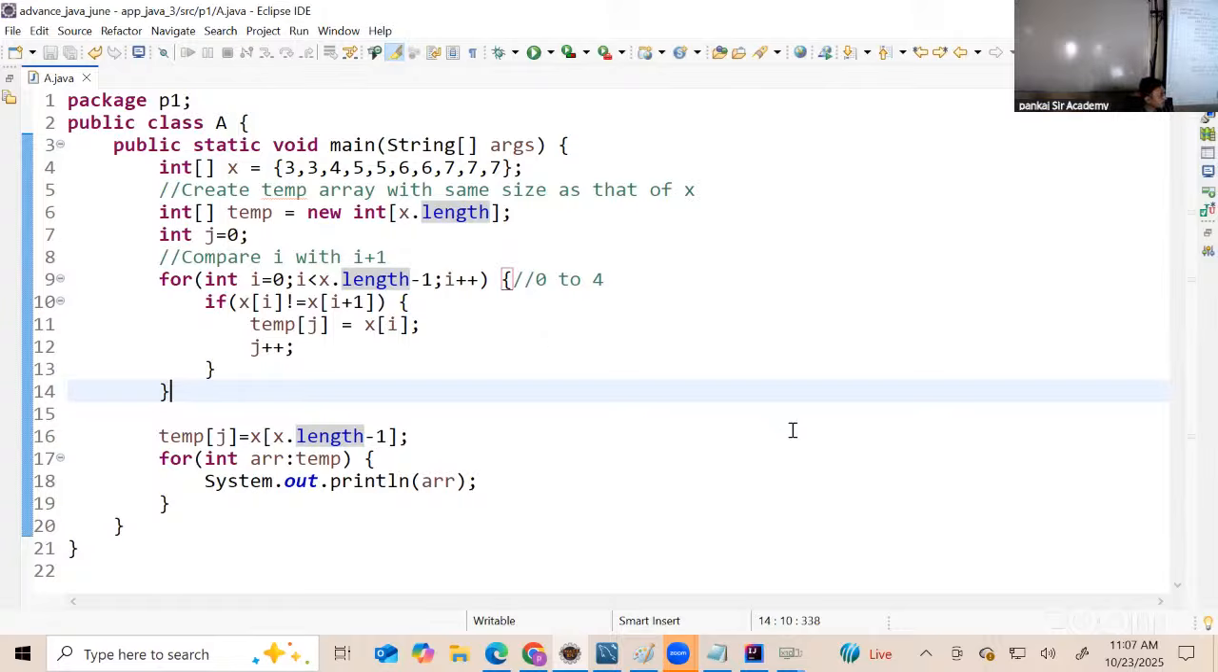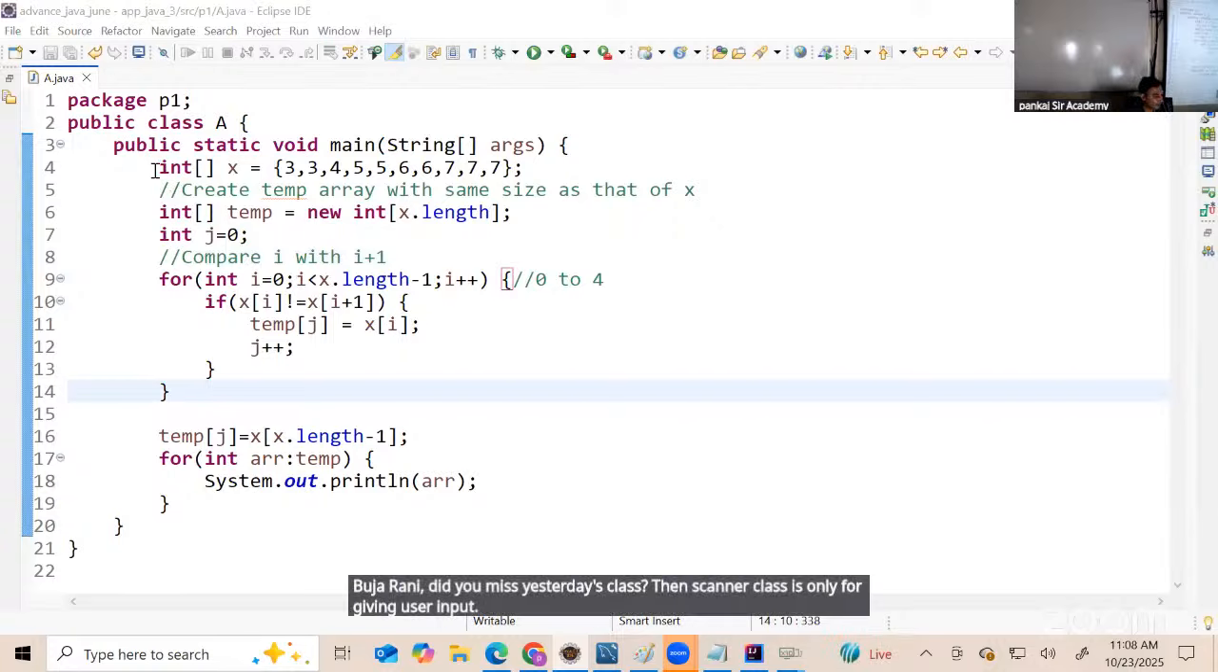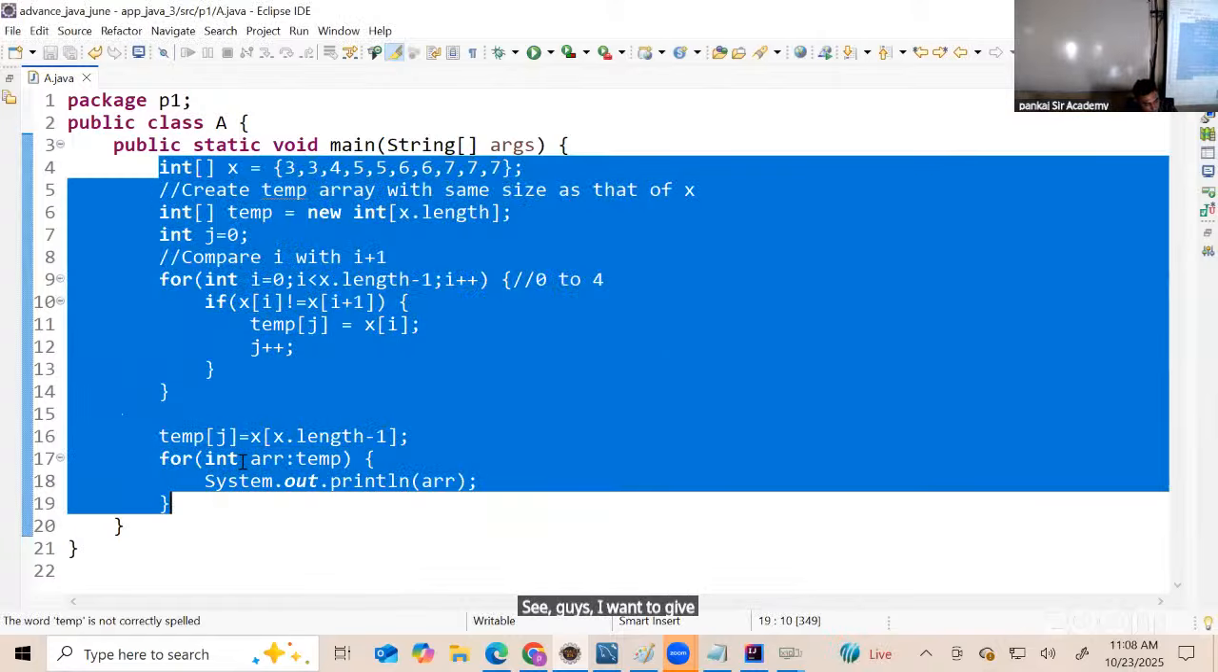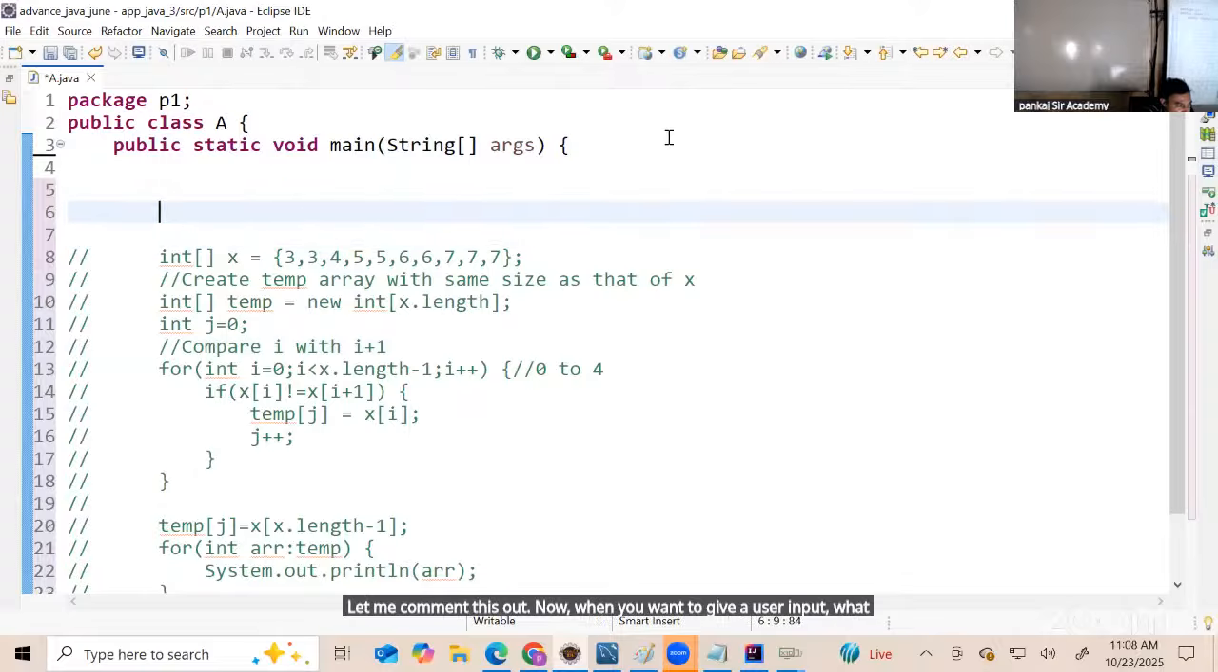Is this clear? Everyone? Okay. See, the Scanner class. Yesterday's class, did you miss that? Pooja Rani, did you miss yesterday's class? Then the Scanner class is only for giving user input. See guys, I want to give a user input. Let me comment this out. Now when you want to give a user input, what will you do here?